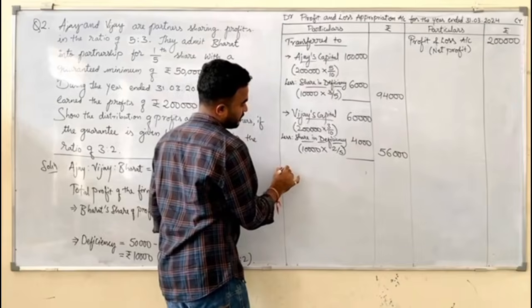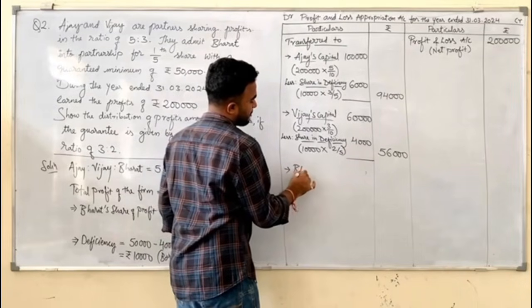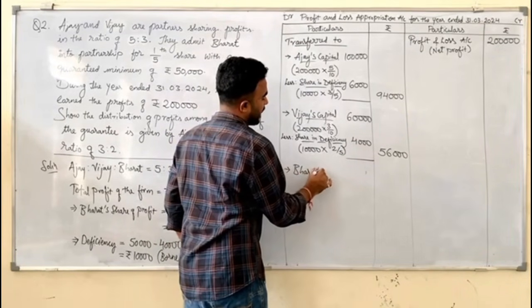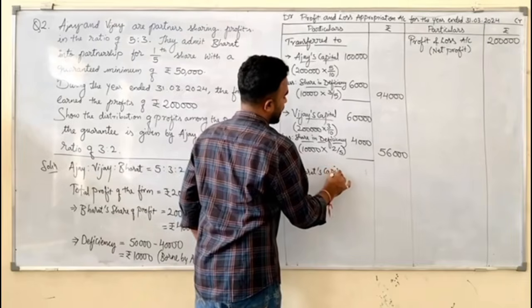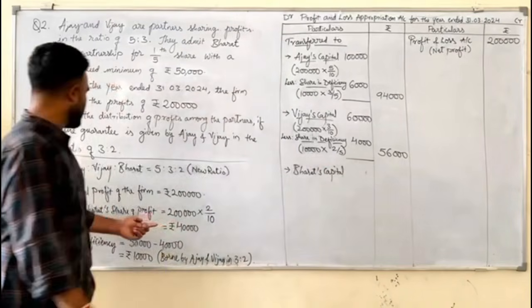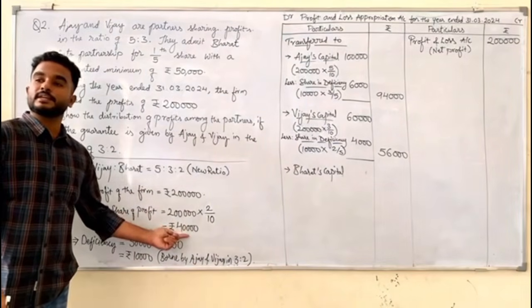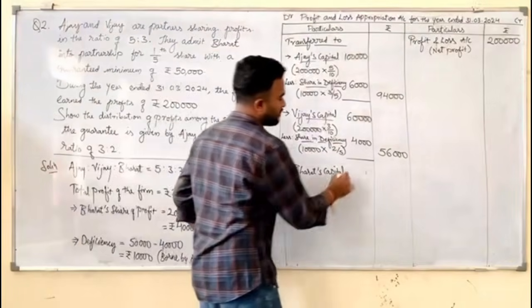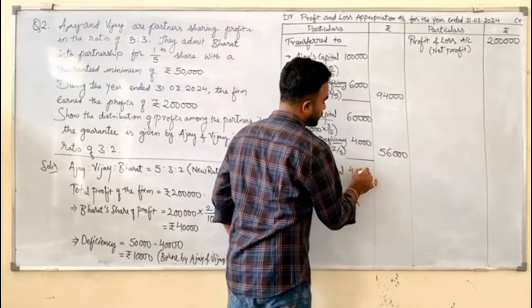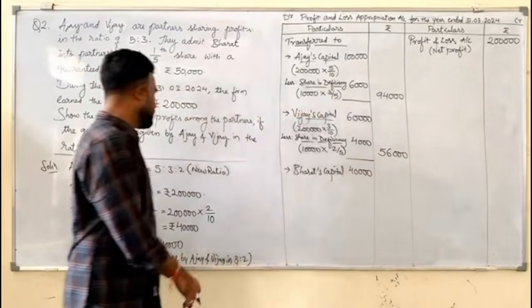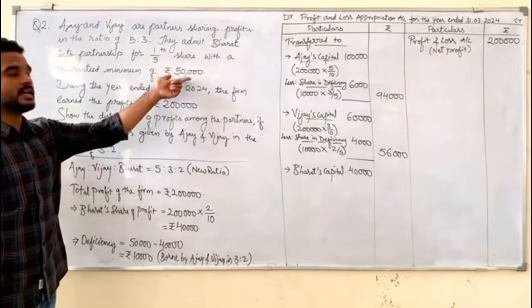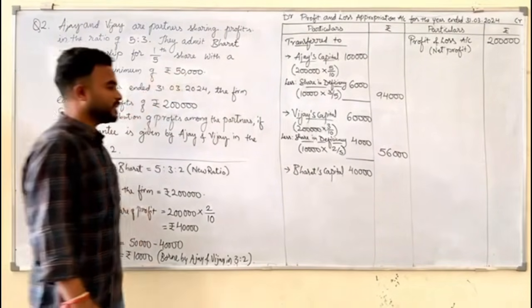And the last fellow, Bharat. So Bharat's capital, we already calculated here. Bharat, how much is he getting? 40,000. But will he settle for 40,000? No. Because he needs how much? 50,000. Because they have given the assurance of rupees 50,000.